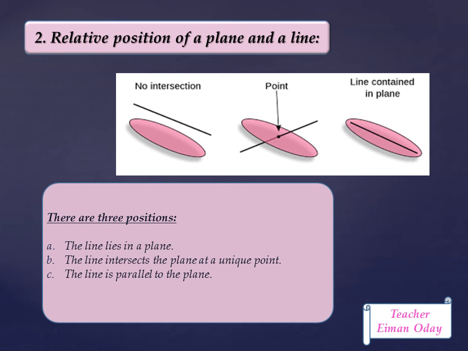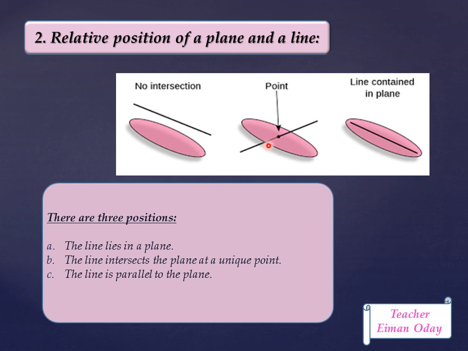And since we are talking about space geometry, we will talk about the position of a plane and a line. If I have a plane and a line, they can have no intersection, meaning that the line is parallel to the plane.